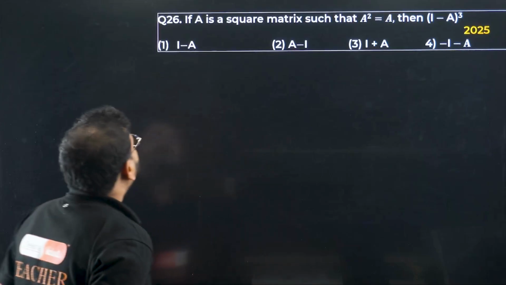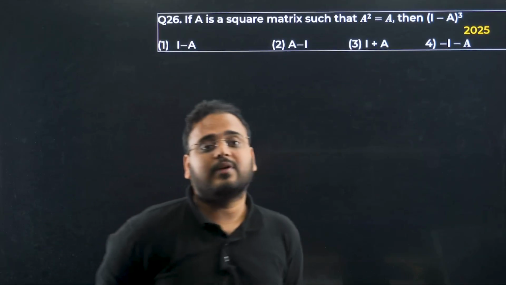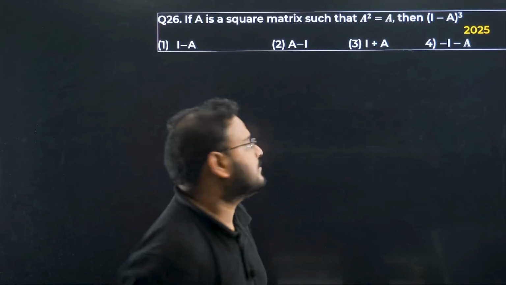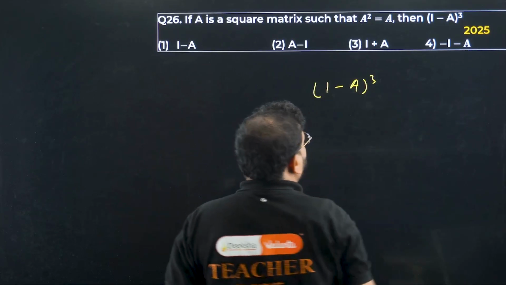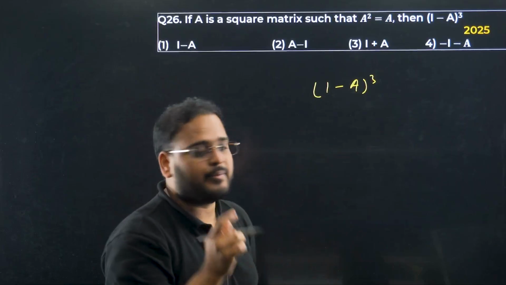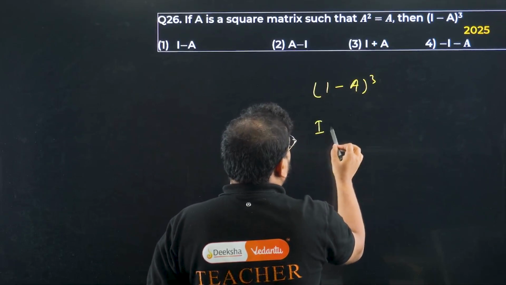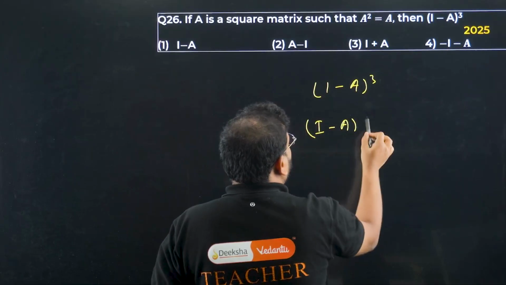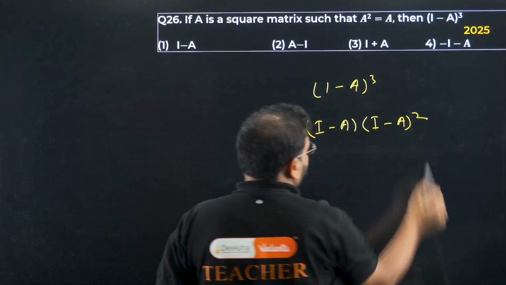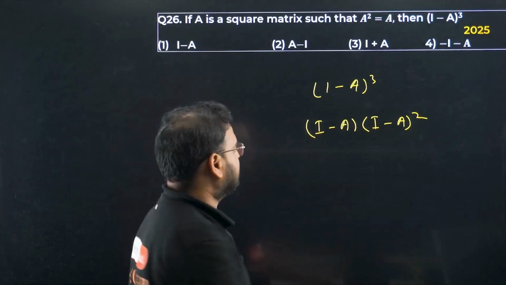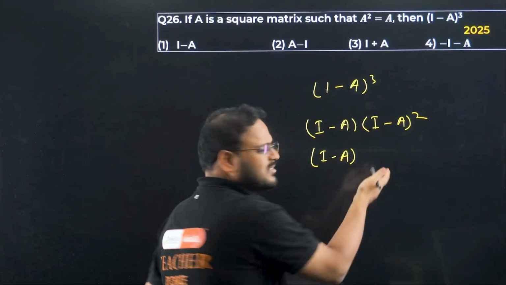If A is a square matrix such that A square is A, then find the value of (I minus A) to the power 3. Here I is the identity matrix of the same order. Check here, we can write (I minus A) cubed as (I minus A) times (I minus A) square. That's why we write the whole cube. We could do the whole cube formula also, but this will be easier, I think.